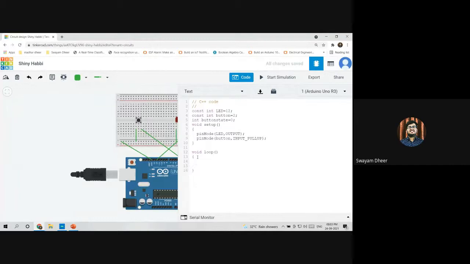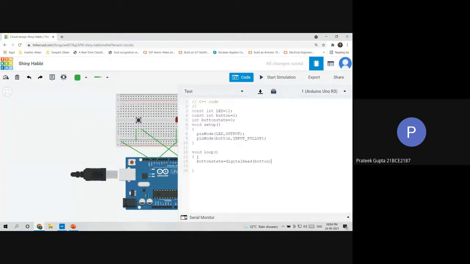Now I'll be writing the code in the void loop area. First of all, I'll need to take the value of the button from the circuit. So I'll be using buttonState equals to. Now I need to get the value. So which command will I use? I told you some basic commands, right? Digital read. It's not only read, it's digital read. It's digitalRead for the digital pins and analogRead for the analog pins. So I'll be using digitalRead of button.